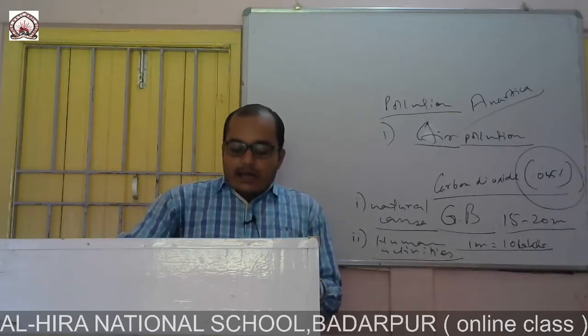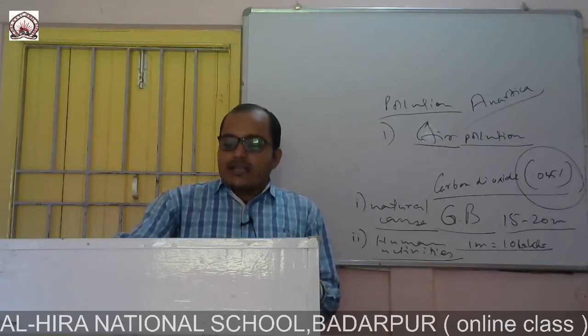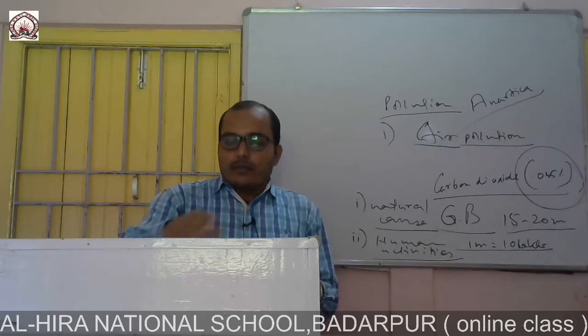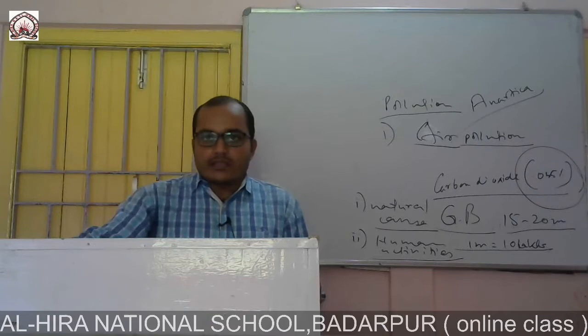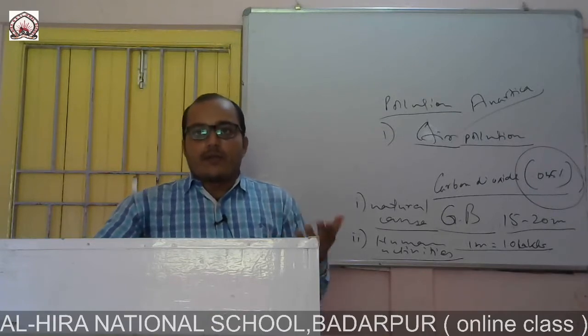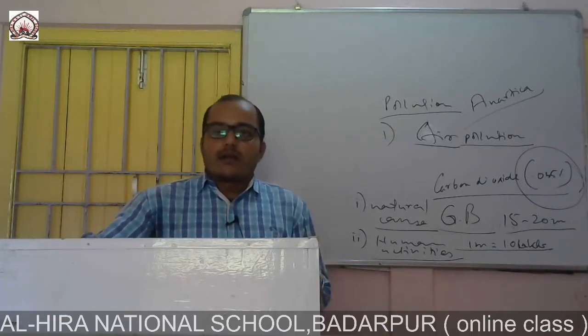Now another one is political science, chapter 2, where you will get the UNO and its organs.